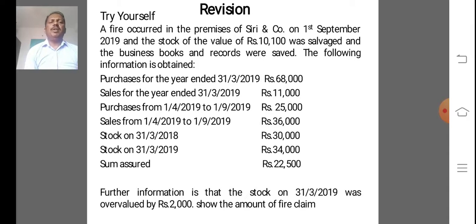Sum assured or policy amount is 22,500. Additional information is that the stock on 31/3/2019 was overvalued by rupees 2,000. Show the amount of fire insurance claim.